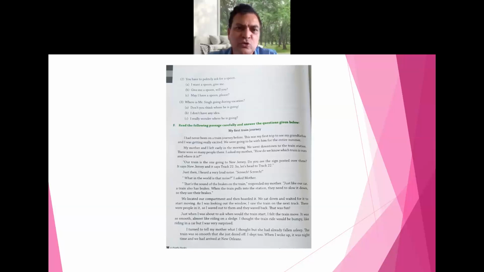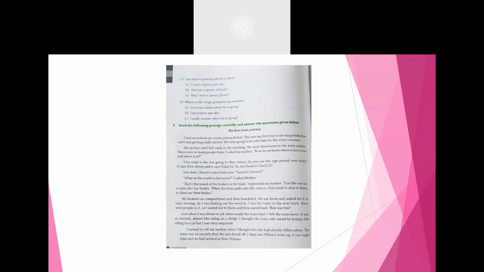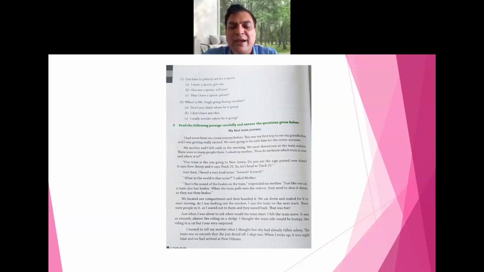Where is Mr. Singh going during vacation? Which will be a better response? So here, where is Mr. Singh going on vacation? I don't have any idea, sir. Option D. That will be the response. I don't have any idea. Third one, option B, sir. Now read the following passage carefully and answer the questions given below.